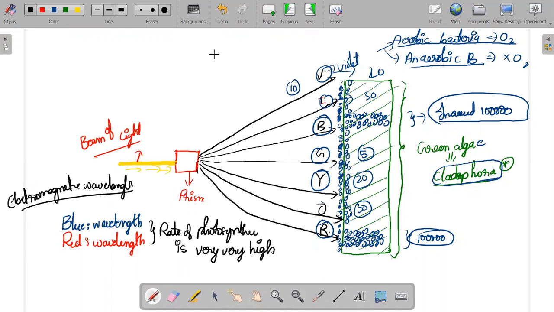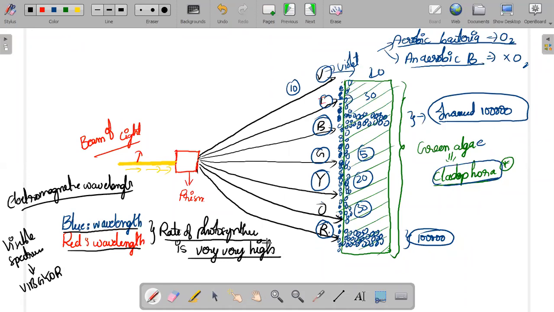One is the cosmic waves, and the other one is the ultraviolet waves, gamma, etc. In that visible spectrum, there are different types of colors called VIBGYOR. So Engelmann observed that at the blue wavelength and the red wavelength, the rate of photosynthesis is very, very high.